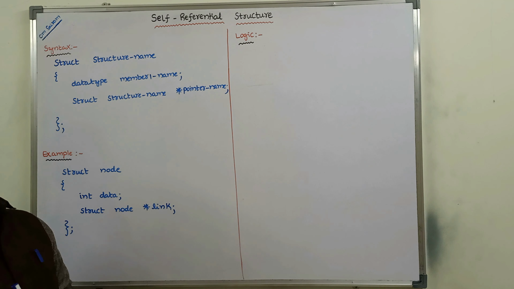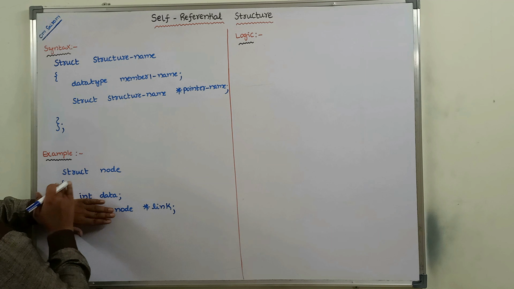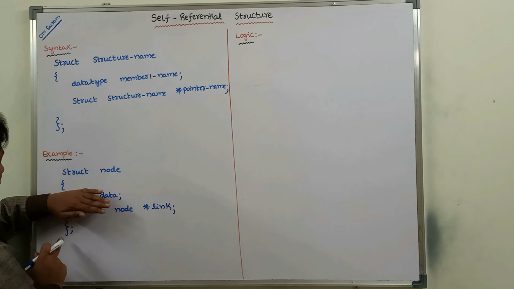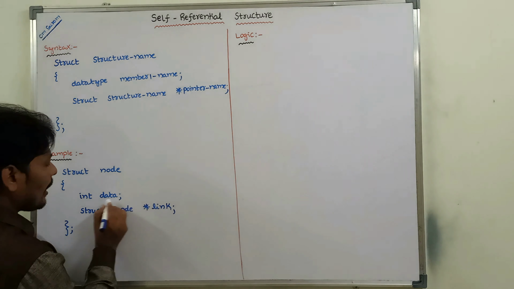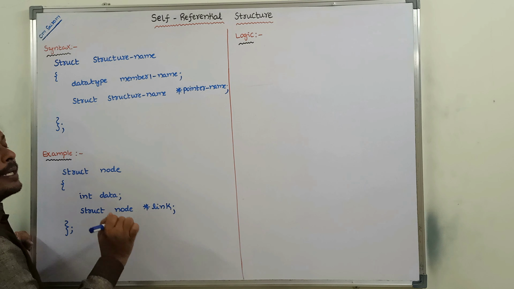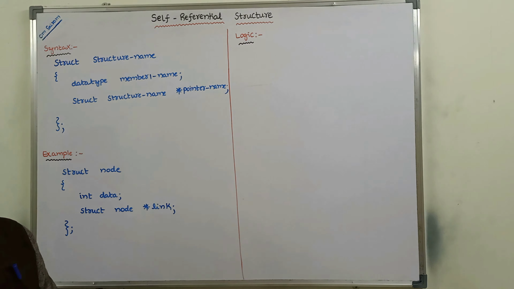Suppose this line is not there, then it can be called simply a structure. Okay, if this line is not available, only struct node, brace begin, int data, semicolon, brace close, semicolon. Without this line, this is called simply a structure definition.